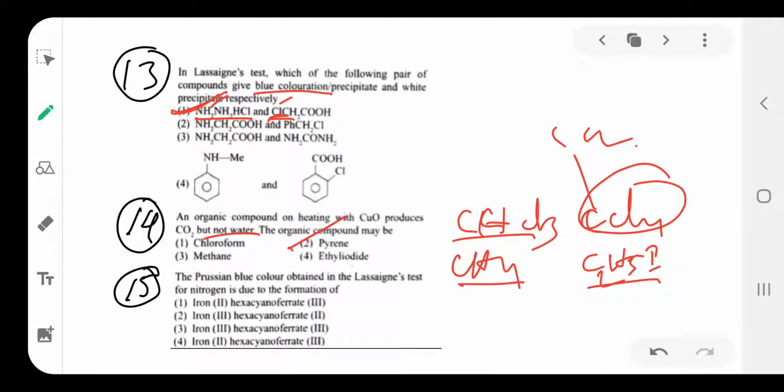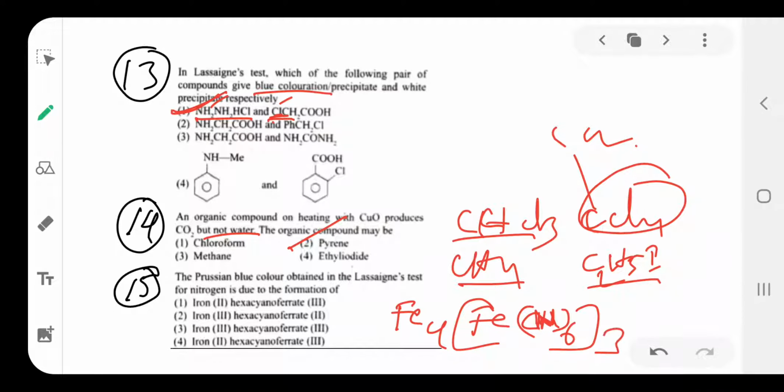Then next one: the Prussian blue color obtained in the Lassaigne extract for nitrogen is due to the formation of what? That Prussian blue color indicates Fe4[Fe(CN)6]3. This indicates the formation of Prussian blue color.